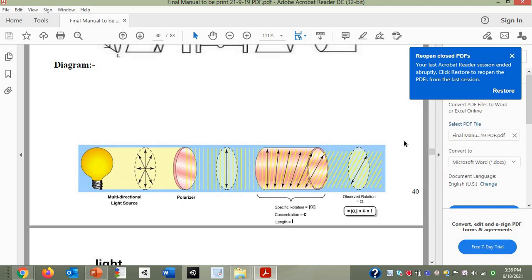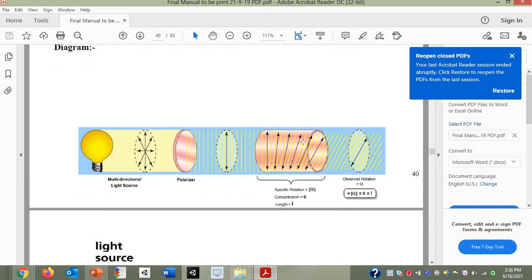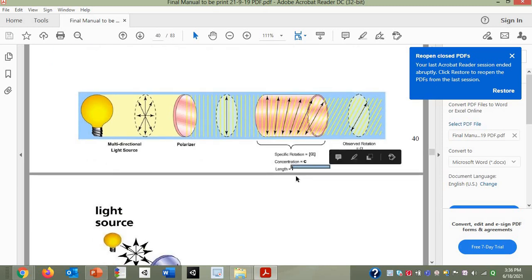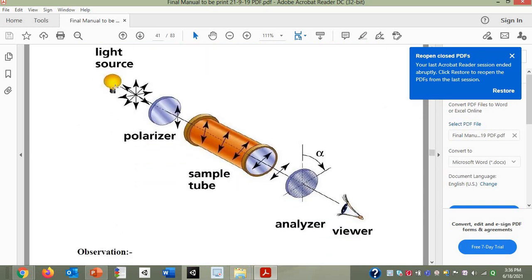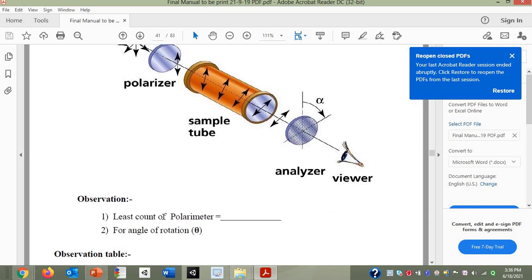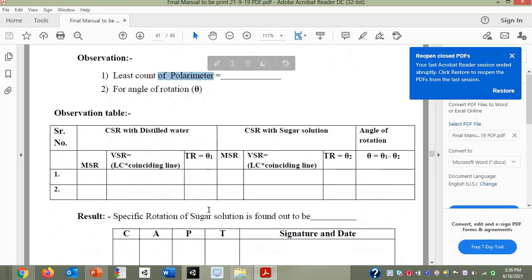If the angle of rotation is known, the concentration is known, and the length of the tube is known, then you can calculate the specific rotation of any solution. So this will be the arrangement. Whatever is the sample, that will change the angle of rotation of the light waves. Here you first have to take measurements with respect to water and with respect to sugar.